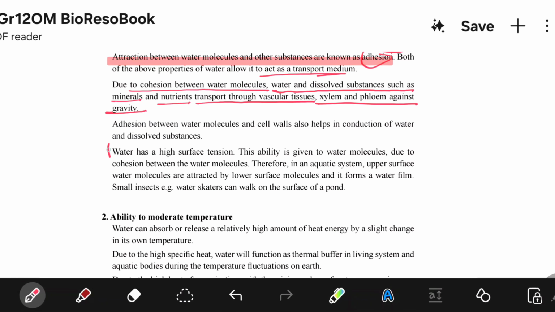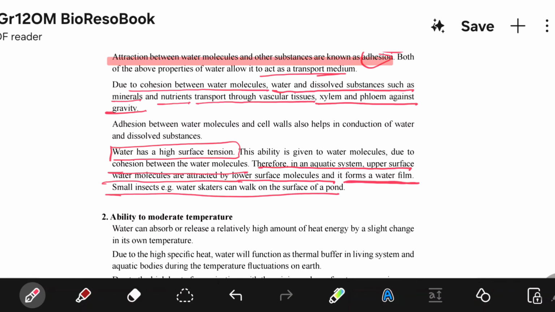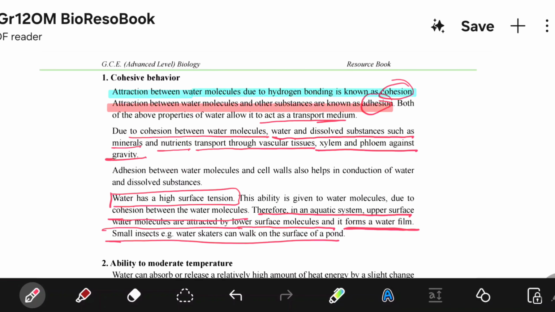Water has a high surface tension. This ability is given to water molecules due to cohesion between the water molecules. Therefore, in an aquatic system, upper surface molecules are attracted by lower surface molecules and it forms a water film. Small insects, for example water skaters, can walk on the surface of a pond. So that is the cohesive behavior.